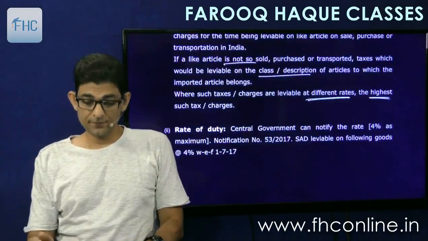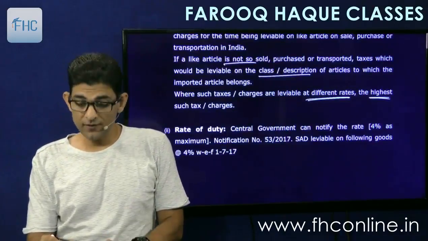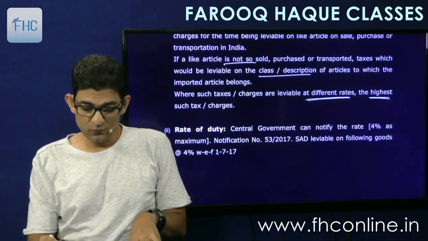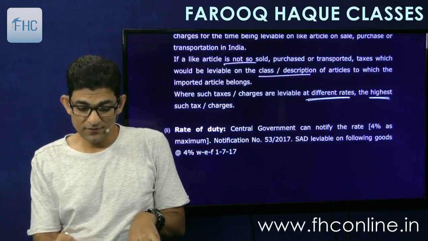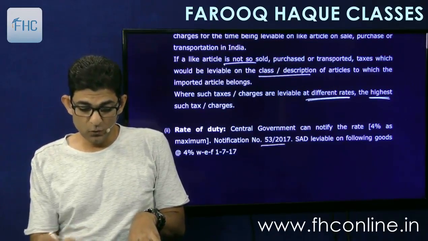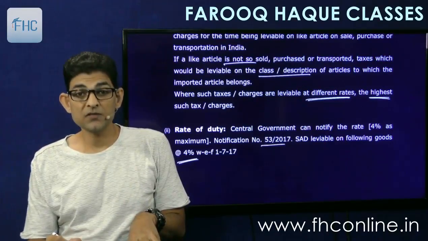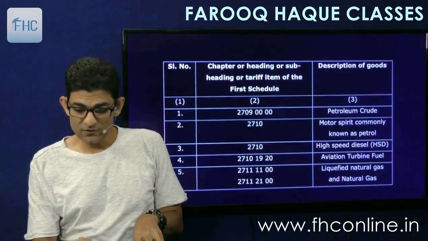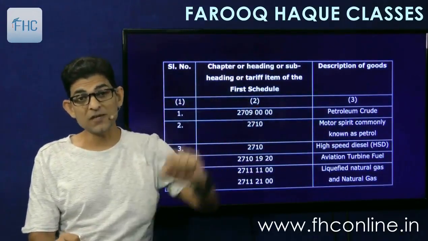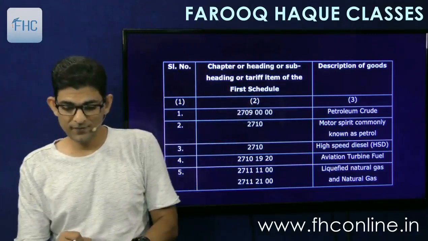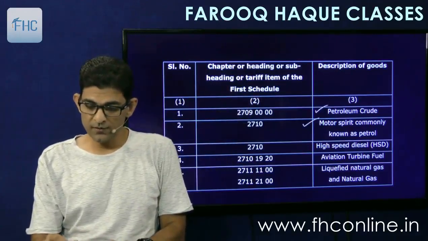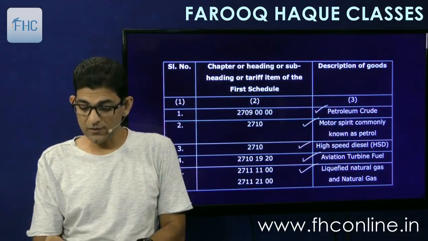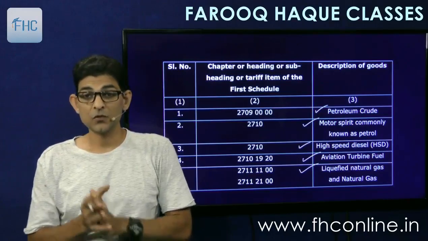Then the rate of duty, as I told you, will be notified by the government, and they have notified it at 4%. That's given there, notification number 53 of 2017, SAD leviable on the following goods at 4% with effect from 1/7/17. So now only these goods are left in this, and as you can see, these goods are those which are not chargeable to GST. So therefore they are left here: petroleum crude, motor spirit, that is petrol, HSD, aviation turbine fuel, and liquefied natural gas and natural gas. So these are left.